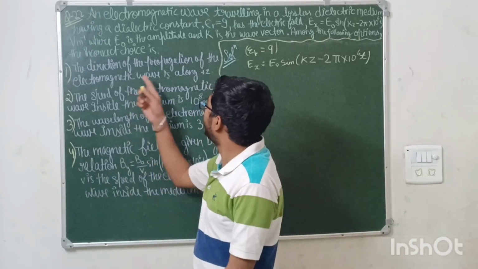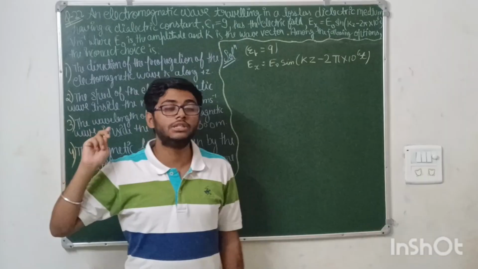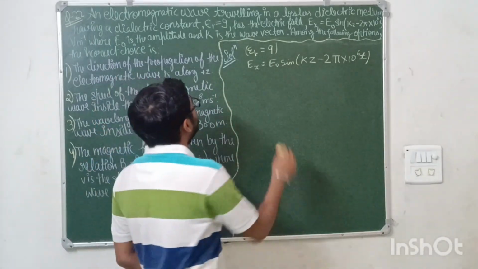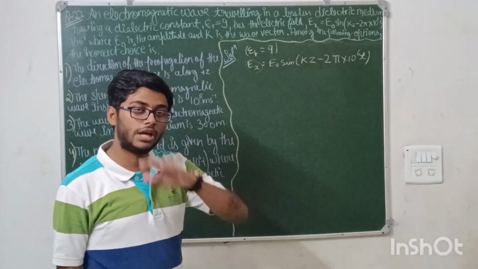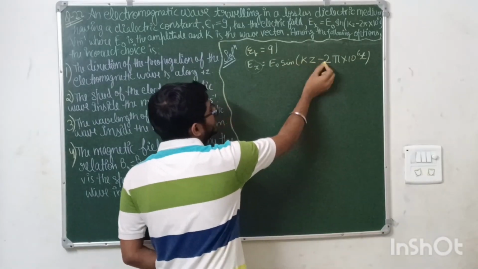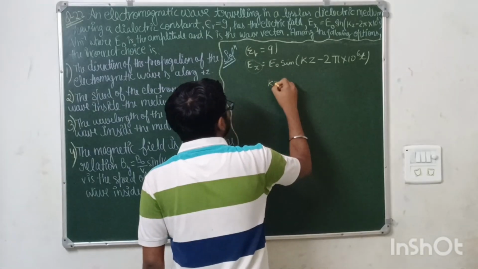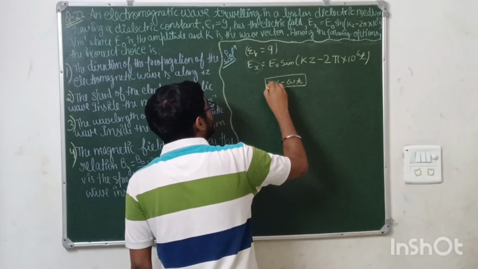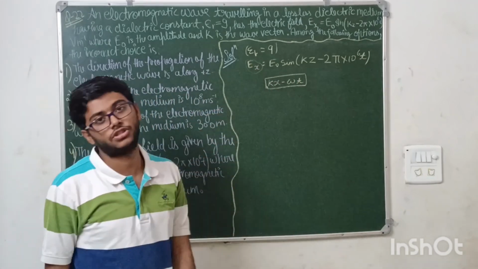Let us look at the first option. The direction of propagation of the electromagnetic wave is along the z direction, meaning the EM wave is traveling along the z direction. The electric field is along the x axis. Generally it is written as kx minus omega t, but the wave here is propagating in the plus z direction.